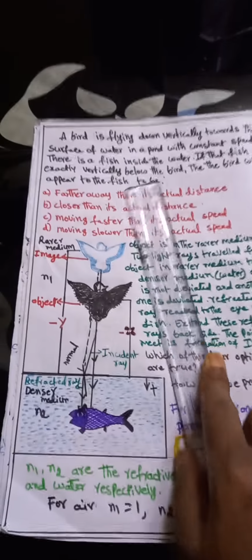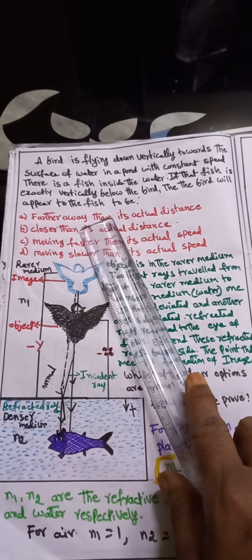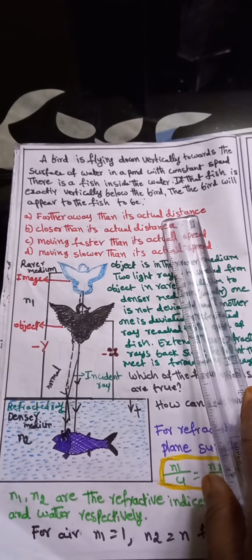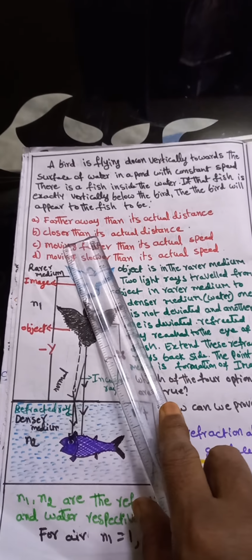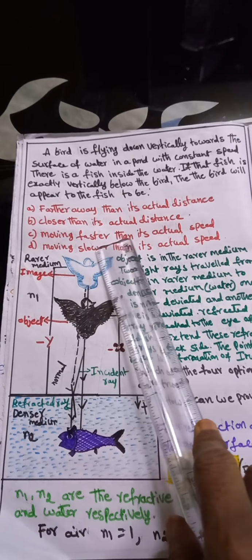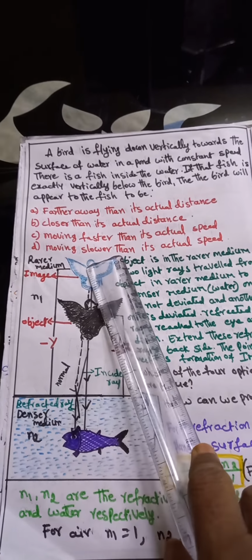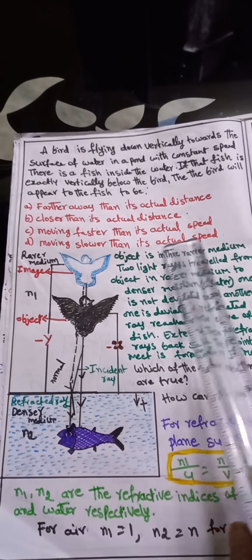This is a problem. So, four options are given here. Farther away than its actual distance, closer than its actual distance, moving faster than its actual speed, moving slower than its actual speed.